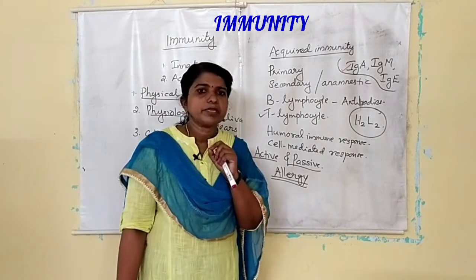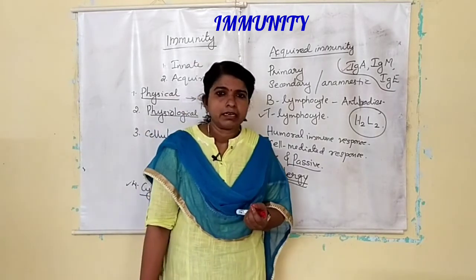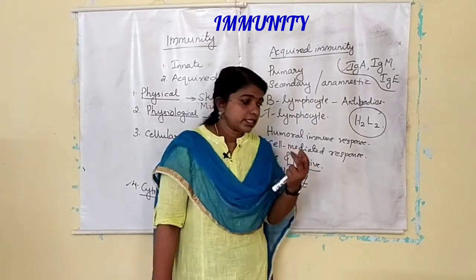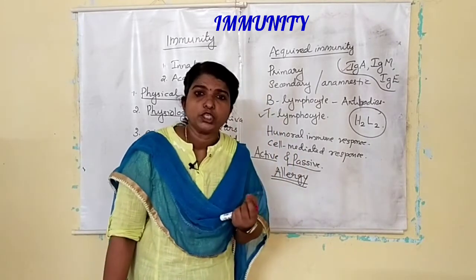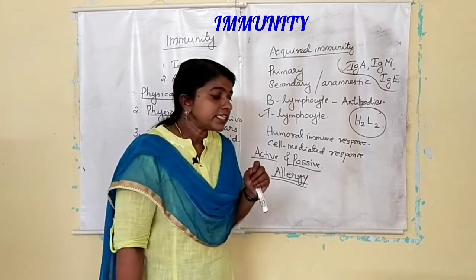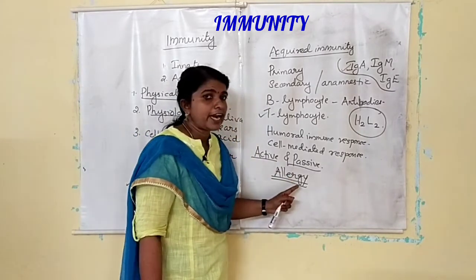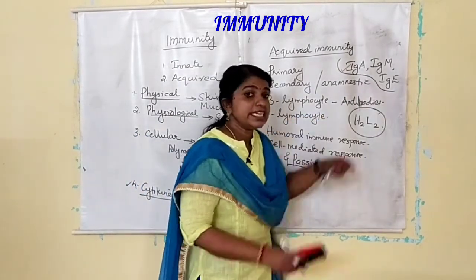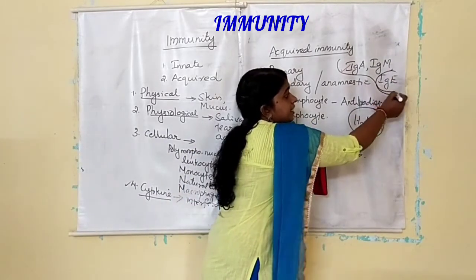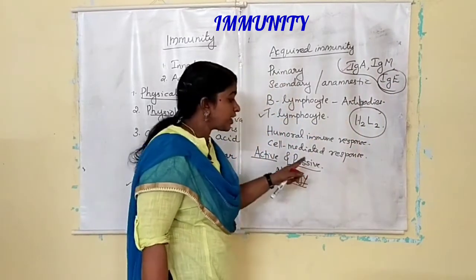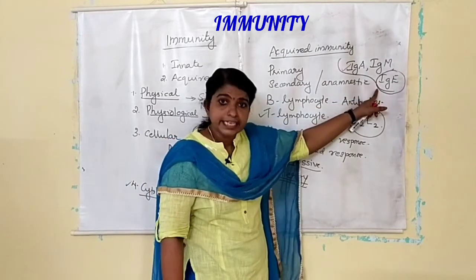And the general symptoms include sneezing, itching, and sometimes watery eyes, running nose. This is because of the production of an antibody, IgE. The antibody associated with allergy is IgE.